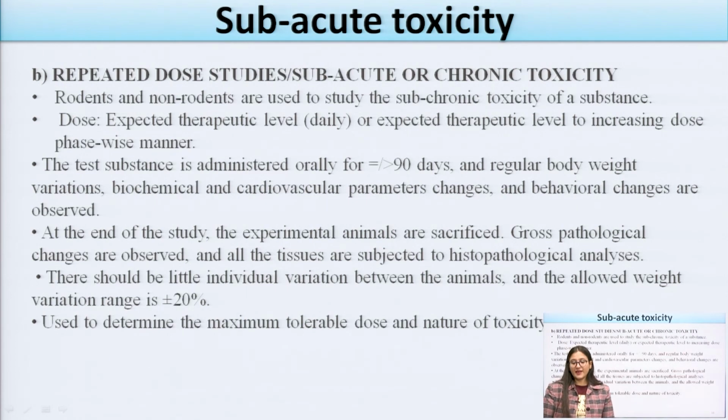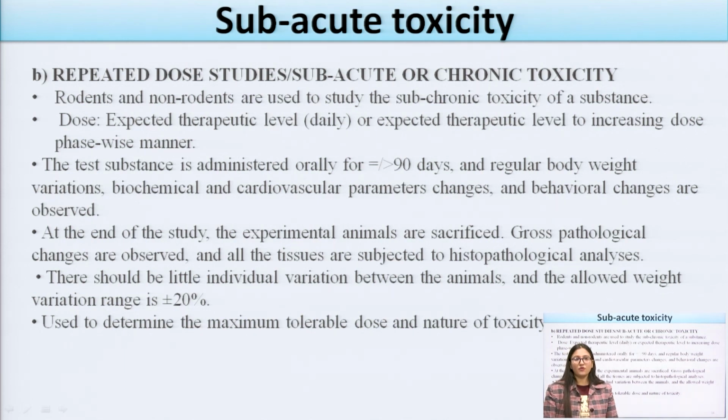Now the second one is the repeated dose studies. Rodents or non-rodents are used for the studies, and for the subchronic toxicity the dose is increased from the expected therapeutic levels. The test substances are administered orally, and 90 days should be the period. At the end of the experimentation the animals are sacrificed, and gross pathological changes are observed in that species. Some of the histopathology parameters can be seen.